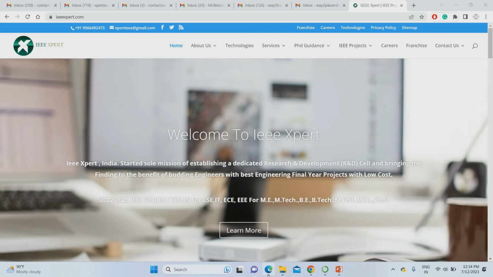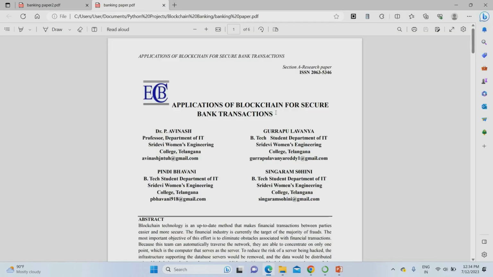So today we are going to see a project about the application of blockchain for secure banking transactions. In today's world, we face various security problems in the online domain. For example, if you are doing any transaction with Google Pay or banking, there is a chance of fraud. So what we are going to do is apply blockchain in banking technology.